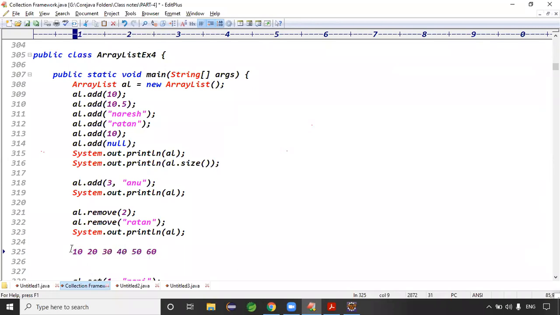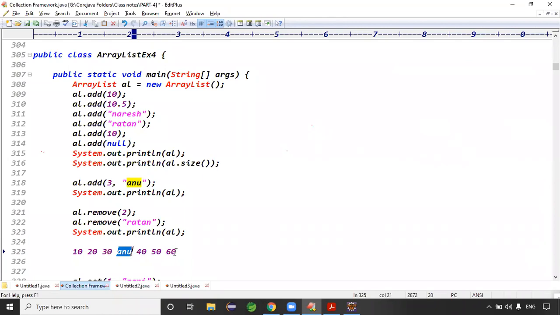Exactly. Guys, in the third position I'm adding Anu. Third position means which position? 0, 1, 2, 3, this position. Then what happened, guys? This position already has an object, 40. Then 40 is shifted to the next location, right? Yes, 40 shifts to the next location, 50 shifts to the next location, 60 shifts to the next location.